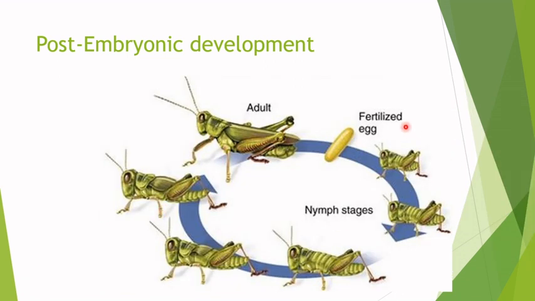Now this indirect development usually occurs because we've got a larva that is going to suffer a metamorphosis into an adult. Now this can be simple, where the larva is very similar to the adult, but it's different in the sense that it's going to have different structures. This happens, for example, in the grasshopper.